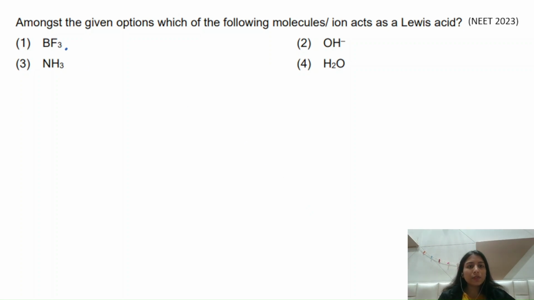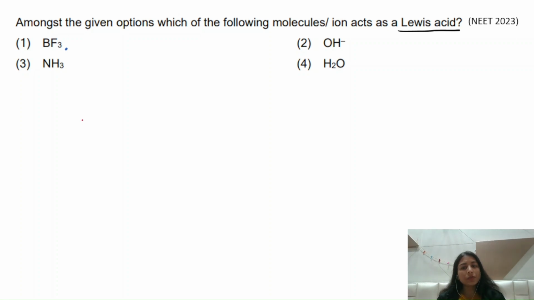So firstly we have this question that says, amongst the given options, which of the following molecules or ions act as Lewis acid? So in this question it is basically asking that out of the following four options, which of the following molecules or the ion act as the Lewis acid, right? So this question is from inorganic chemistry, right?